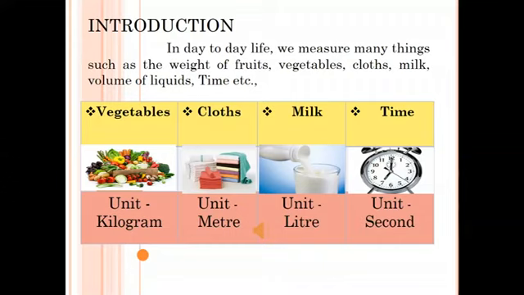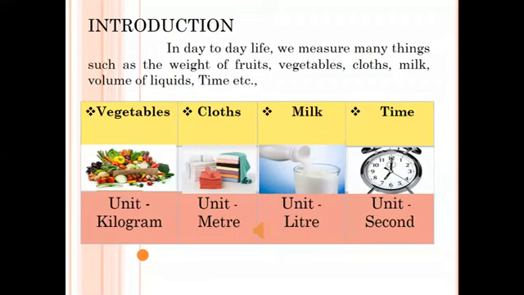Yes, kilogram. Next, cloth. What is the measurement unit of cloth? Of course, meter. Milk. What is the measurement unit of milk? Liter. Last one, time. What is the measurement unit of time? Yes, second.